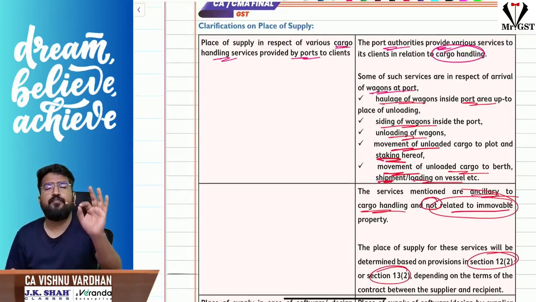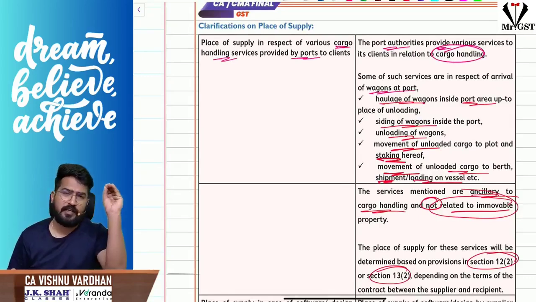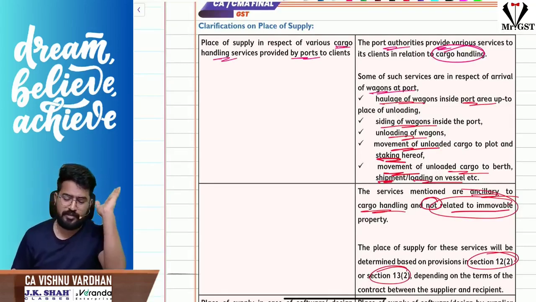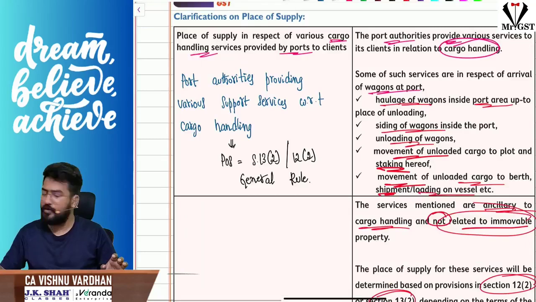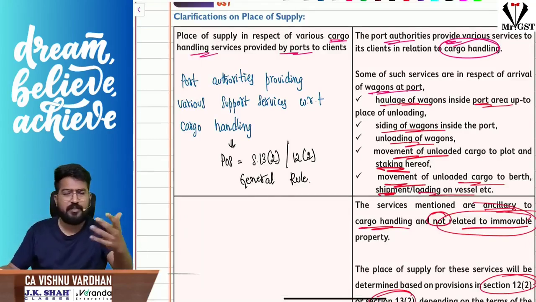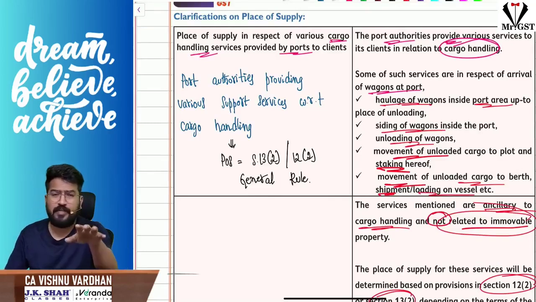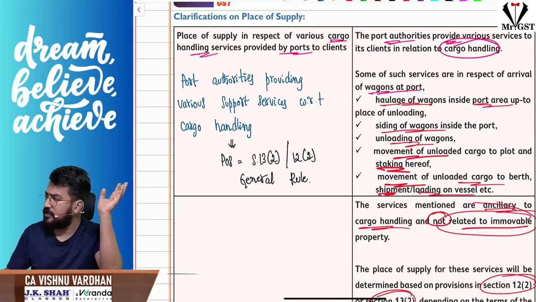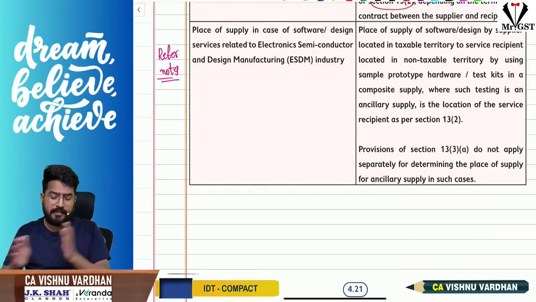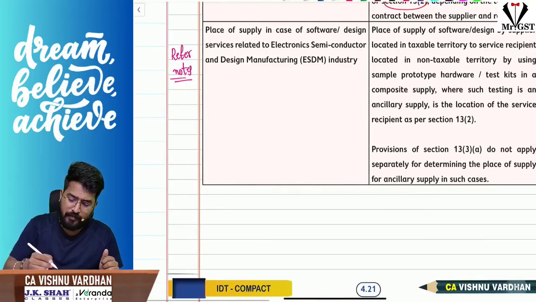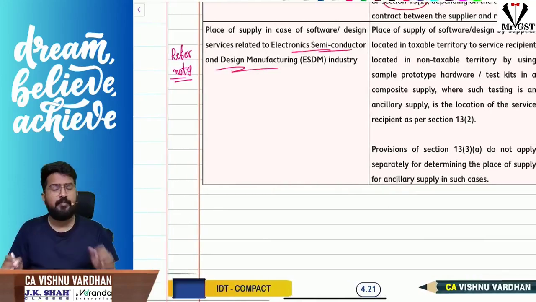In simple terms, port authorities providing any auxiliary activities with respect to cargo handling, place of supply will be the general rule as per 12 subsection 2 or 13 subsection 2. So in simple terms, you can say port authorities providing various support services with respect to cargo handling, place of supply shall be determined as per the general rule 13 subsection 2 or 12 subsection 2, whatever as the case may be. The next clarification is with respect to the electronic semiconductor design and manufacturing industry.